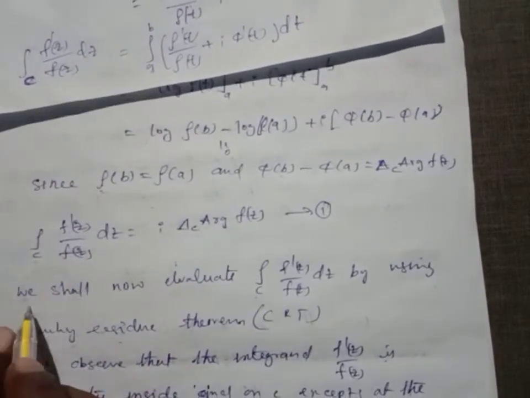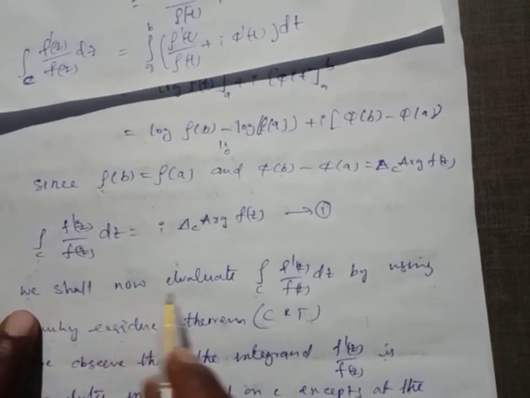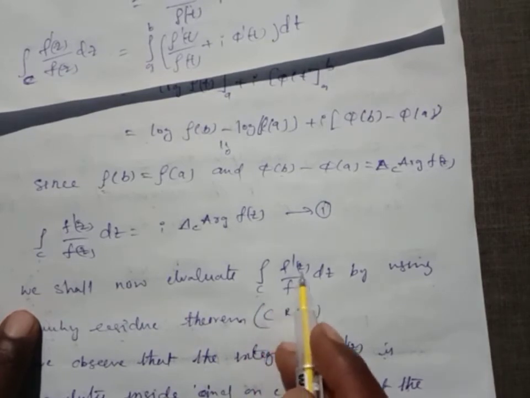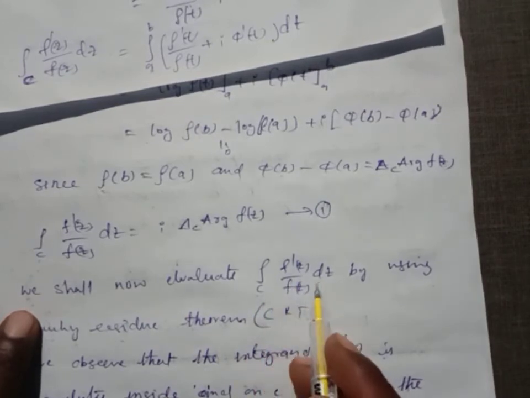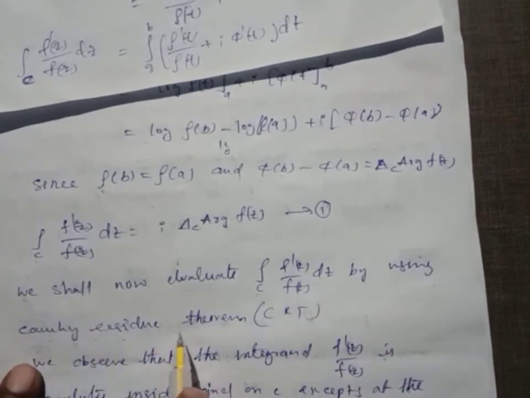Now we evaluate the integral over C of f dash of z by f of z dz by using the Cauchy residue theorem.